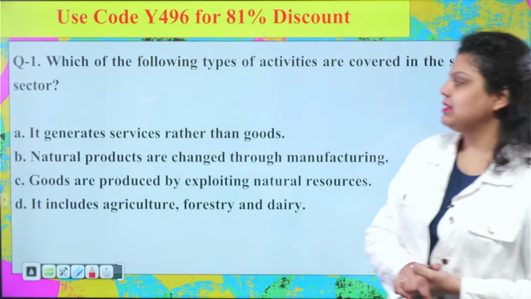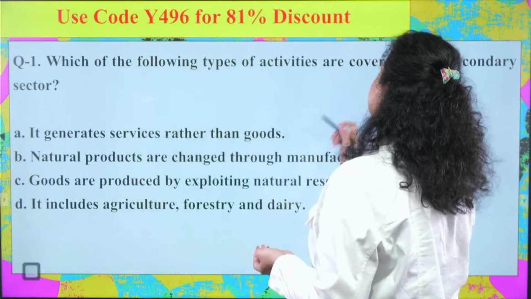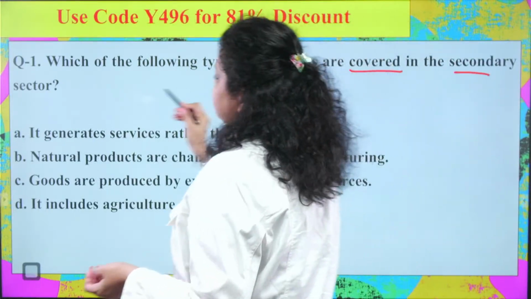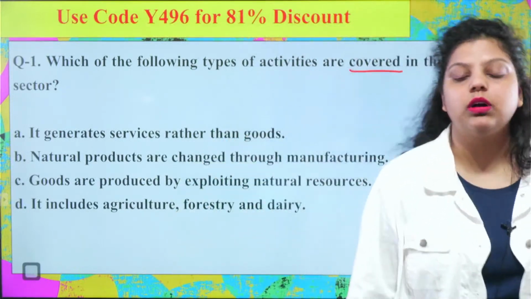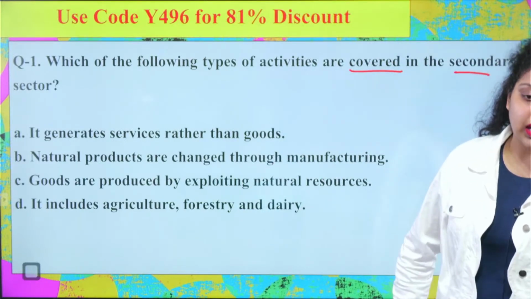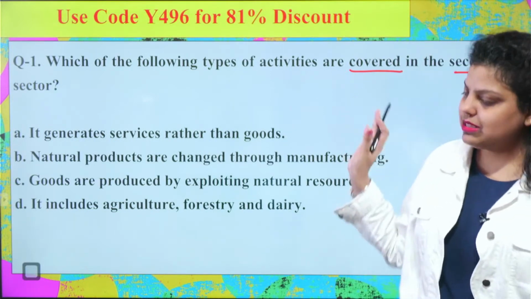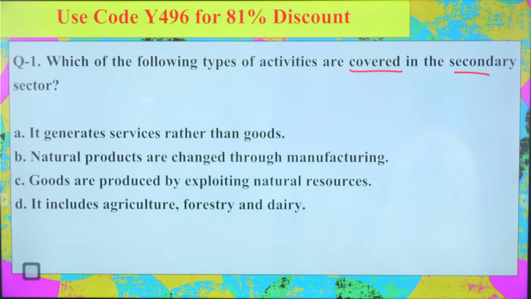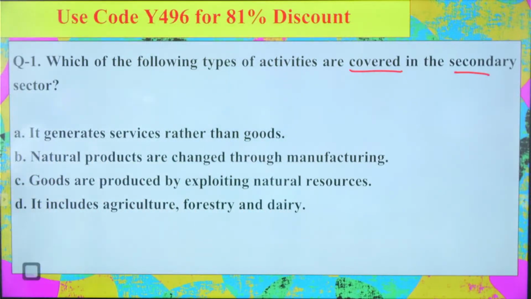So this is the first question in front of you, which is asking which of the following types of activities are covered in the secondary sector. When it comes to the Indian economy and Indian financial system, we have to cover the Indian economy subjects, the types of sector, types of economy, sectors of economy, etc. The question is talking about the sectors of economy. As we know, there are three sectors: primary sector, secondary sector and tertiary sector. So the question is asking about the secondary sector. Out of the following, which activity will be covered under the secondary sector?